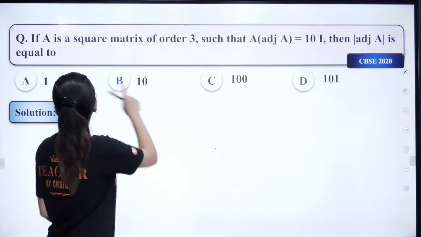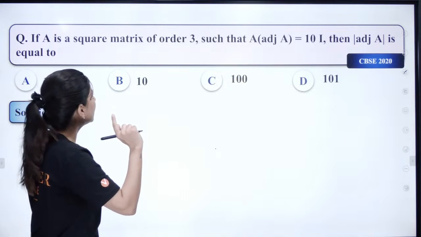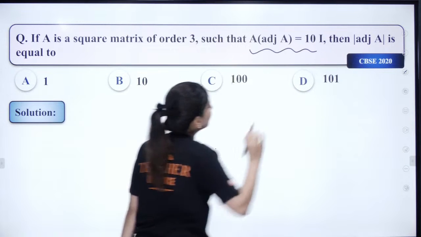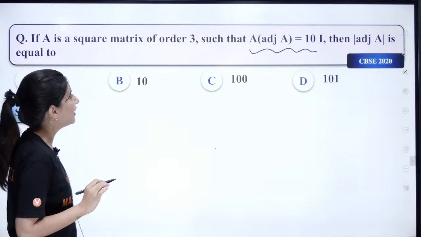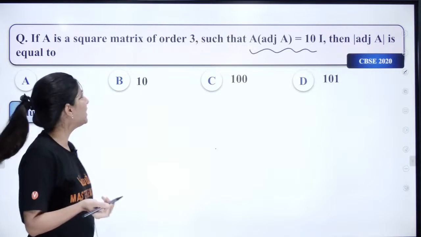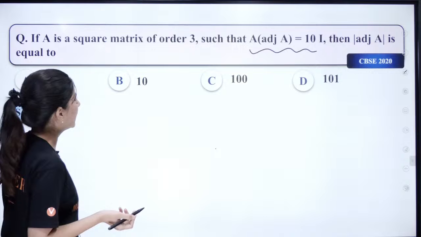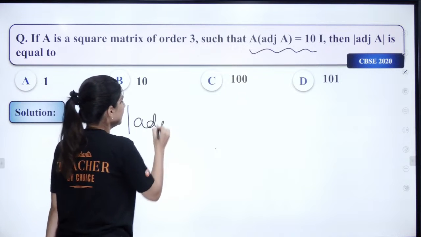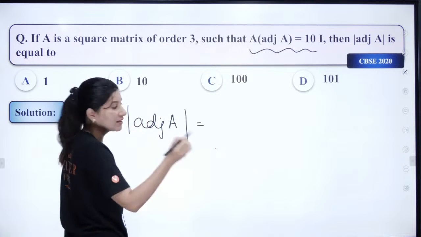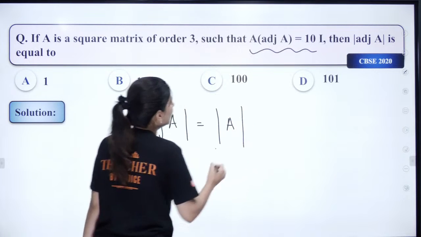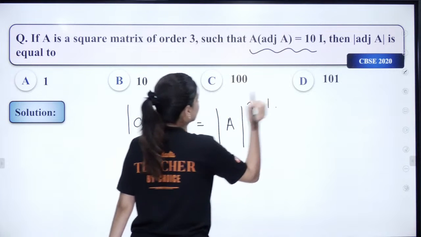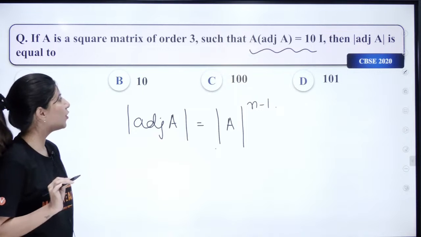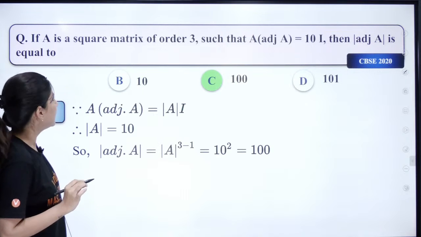Okay, let's now begin. A is a square matrix of order 3 and A times adjoint A is 10 times I. We need to figure out the value of determinant of adjoint A. We actually know determinant of adjoint A. There is a formula, by the way: determinant of adjoint A is determinant A raised to n minus 1. This is the formula, right?